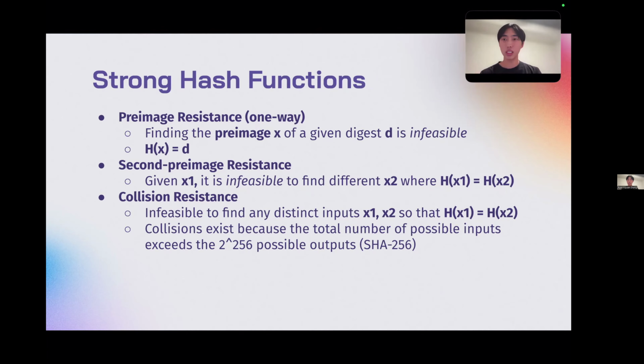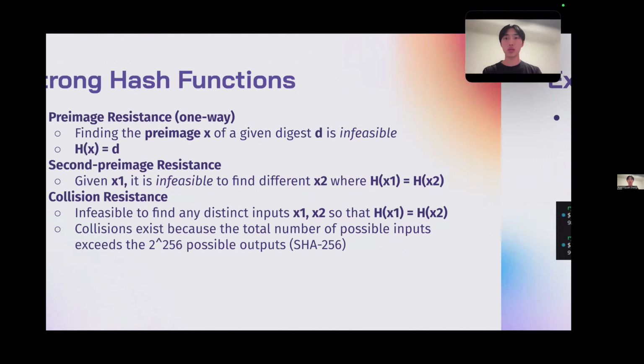Collisions exist because the total number of possible inputs far exceeds the 2 to the 256 possible outputs, or 2 to the n possible outputs for some generic hash function that produces n bits. This is because you're taking any length input. This could be length 1, length 2, up to any arbitrary length. So there's far more inputs possible than possible outputs, so that's why there will exist some collisions.